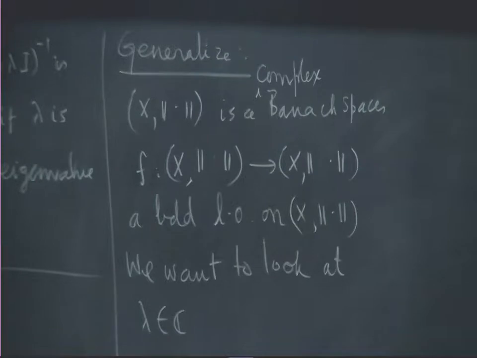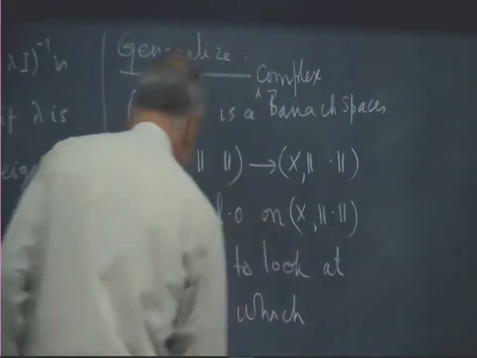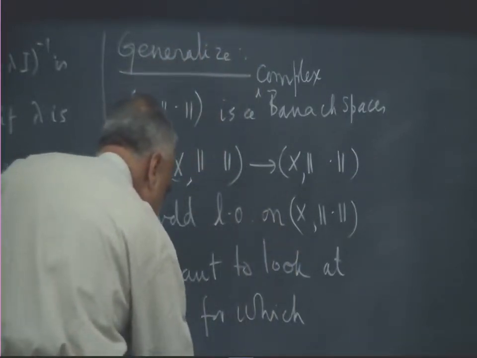So, then I want to look at all those lambdas for which F minus lambda I inverse